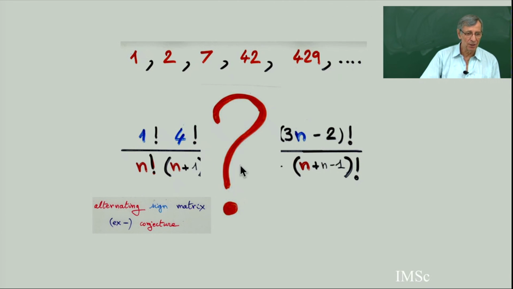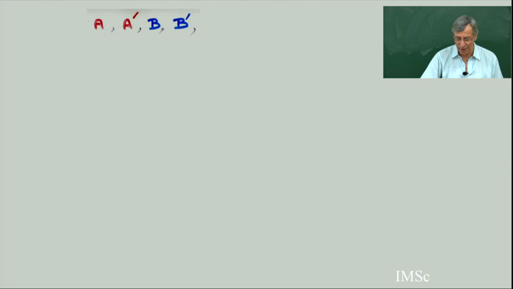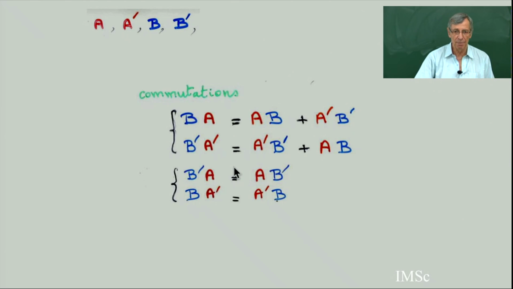So we are going to put this, it's very simple, under the framework of the quadratic algebra. This is not very classic, but I don't know if it's useful, but at least it's good for the mind to know that this is also analogous. There is a quadratic algebra behind the alternating sign matrices. I take this quadratic algebra with 4 letters, A, B, A prime, B prime, with these commutation relations.